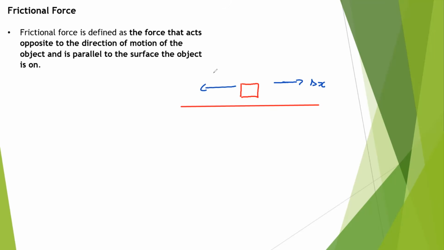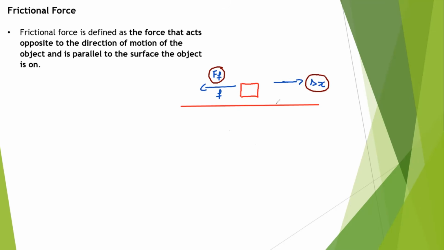The force of friction, and by the way, this is the symbol for friction, FF, or you can just put a small letter f. They mean friction. This is opposing the displacement, going to the left, friction, the object moving to the right. And by what we said earlier, I can then conclude that actually frictional force does negative work on an object.